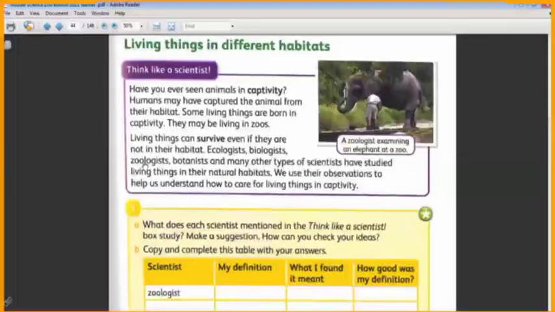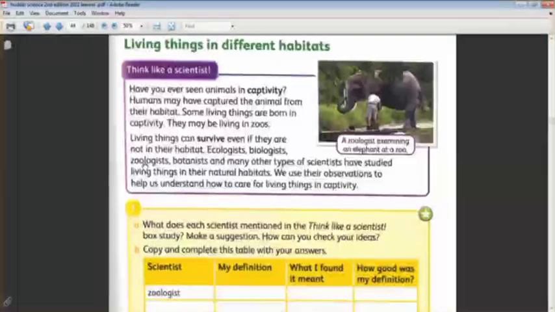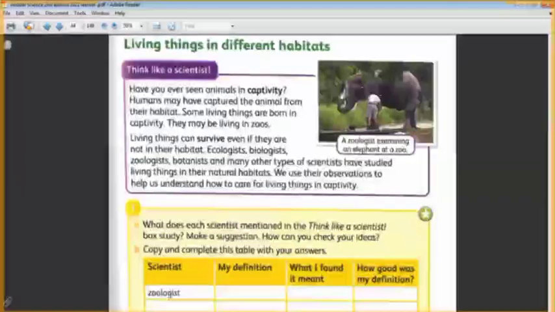Zoologists study the animals. What about the botanists? They study plants only. Yes, very good. So these scientists help to take care of these animals in captivity.